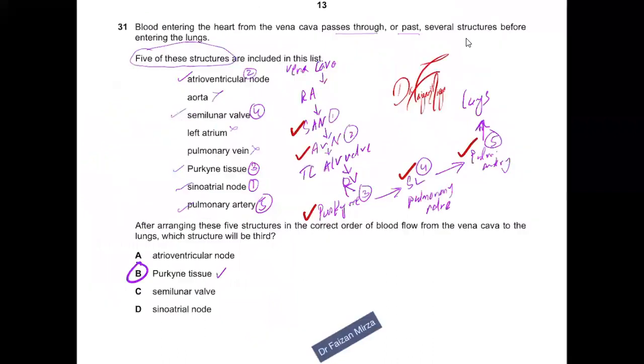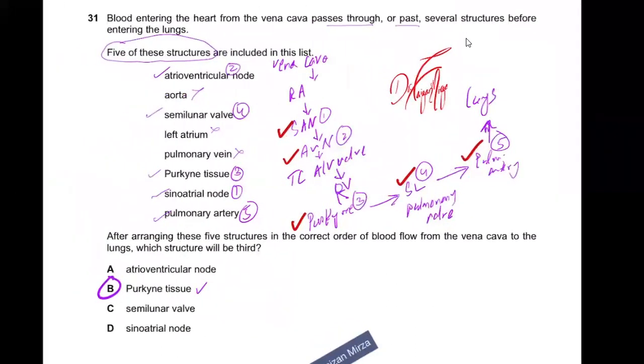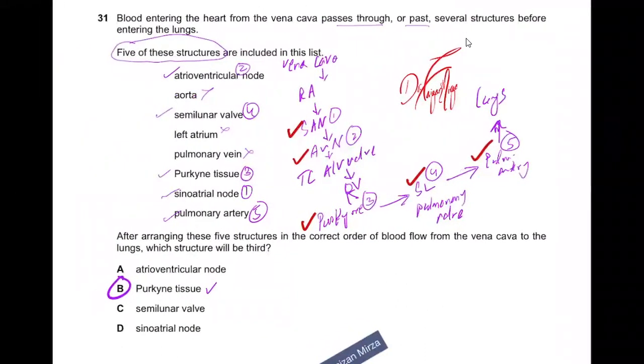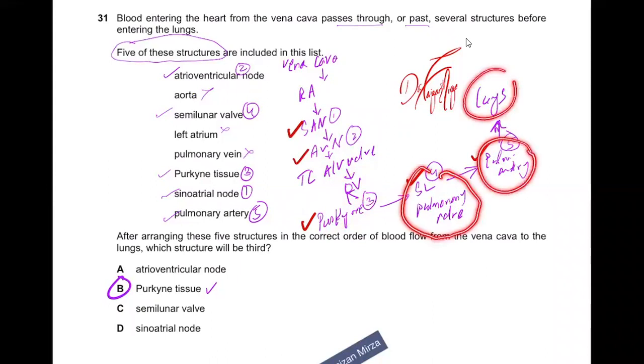31, blood entering from vena cava will pass through several of these structures before entering the lungs. 5 of these structures are included in the list. We just make our own list. Blood from vena cava goes to right atrium, then the sinoatrial node, then the AV node, then it goes to the tricuspid valve, which is AV valve. It will go to the right ventricle. It will pass through the Purkinje fibers. It will move to the semilunar valve. It will go to the pulmonary artery and it will go to the lungs.